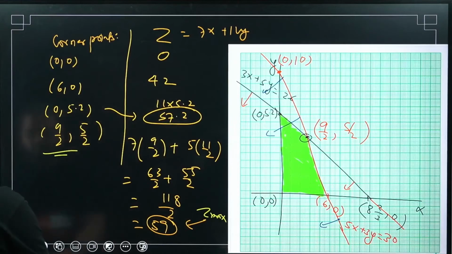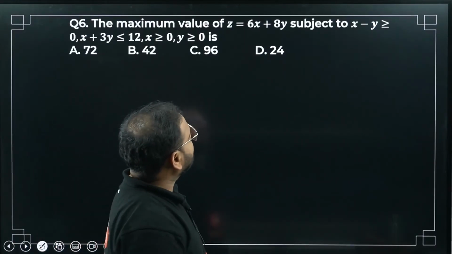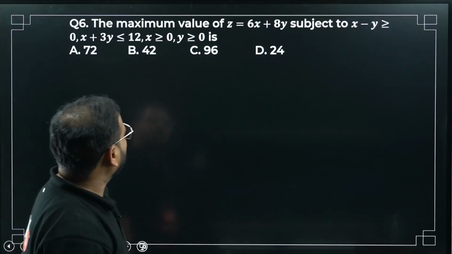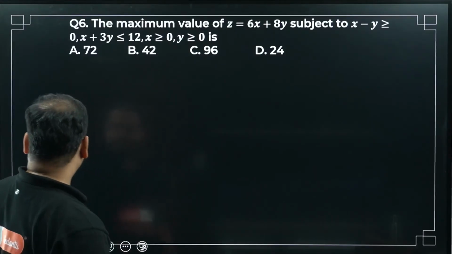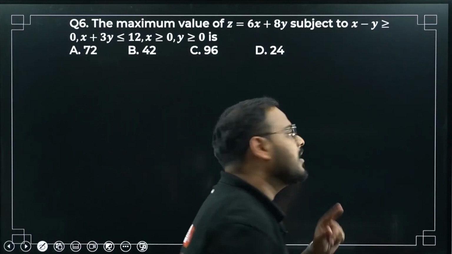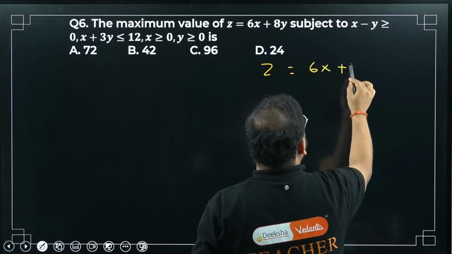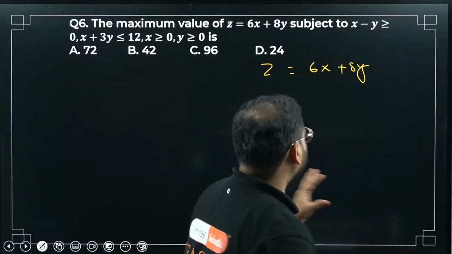Okay, let's move on to question number 6. The maximum value of z subject to x minus y greater than 0 and x plus 3y less than 12 will be how much? We have to draw the graph, and before that, let's write the objective function. First step is to write the objective function. Z equals 6x plus 8y. We are not formulating it, they have already given it. So we've written that.